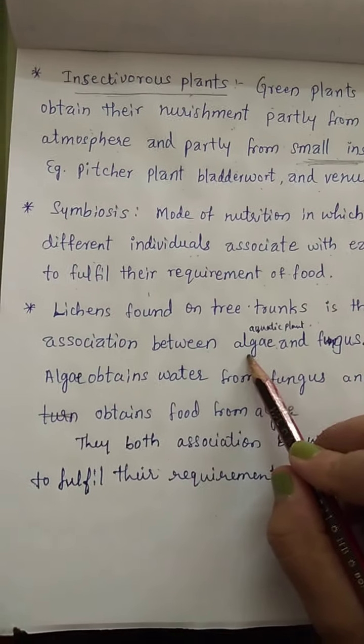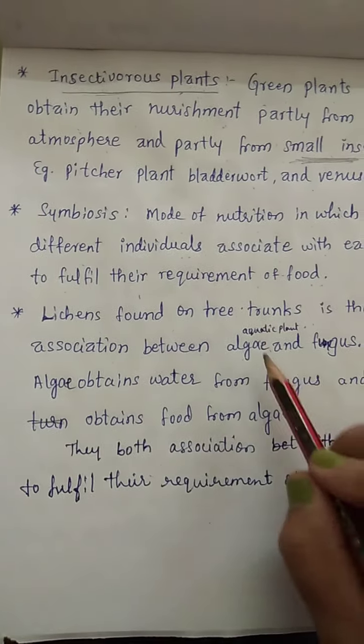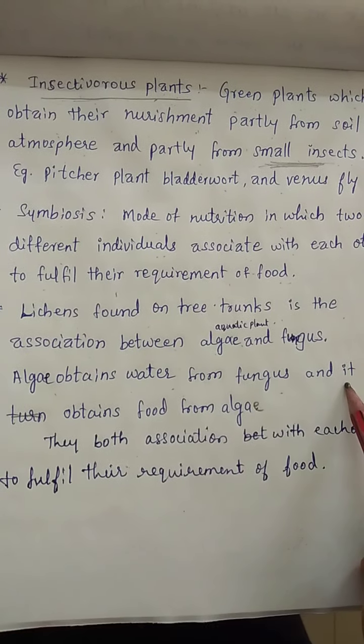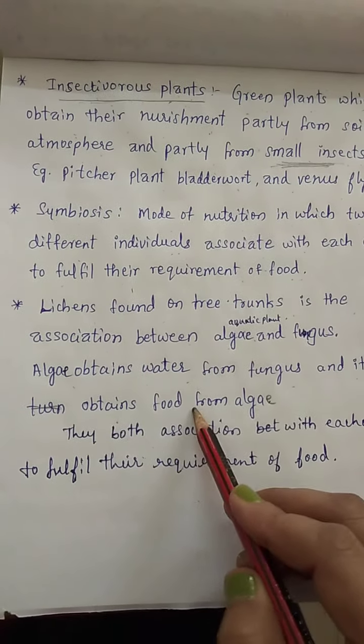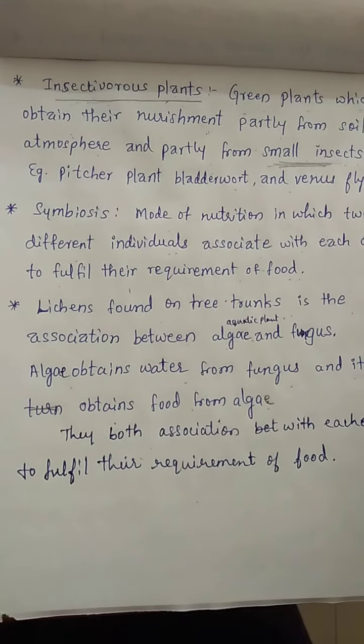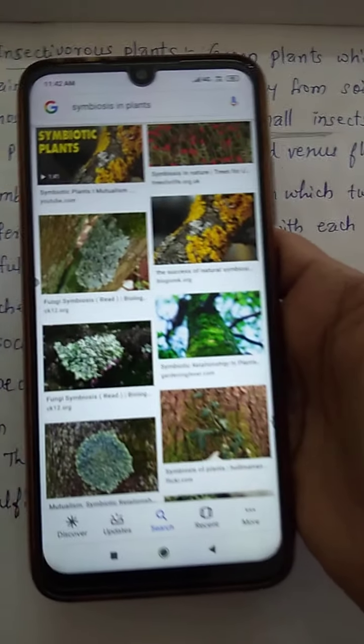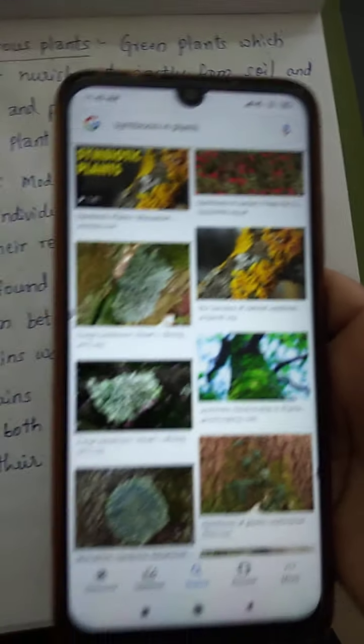Algae are aquatic plants. Algae obtain water from the fungus, and in turn the fungus obtains food from algae. They both associate with each other to fulfill their requirements of food. For example, for symbiosis, you could see algae and fungus here.